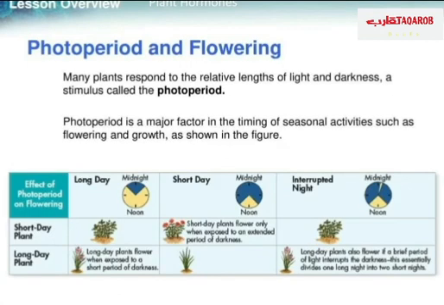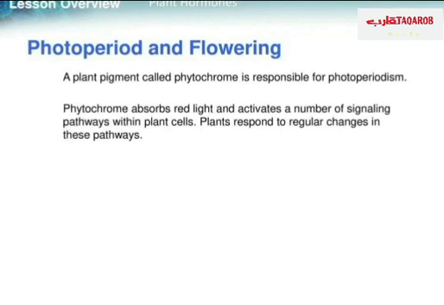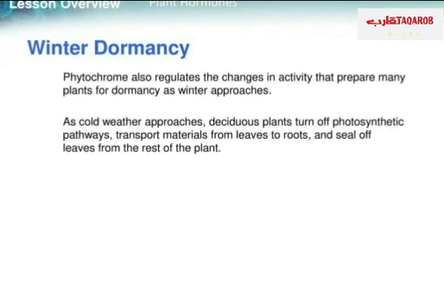Photoperiod and flowering: many plants respond to the relative length of light and darkness. A stimulus called photoperiod is a major factor in the timing of seasonal activities such as flowering and growth, as you can see here in this picture. A plant pigment called phytochrome is responsible for photoperiodism. Phytochrome absorbs red light and activates a number of signaling pathways within plant cells. Plants respond to regular changes in these pathways.